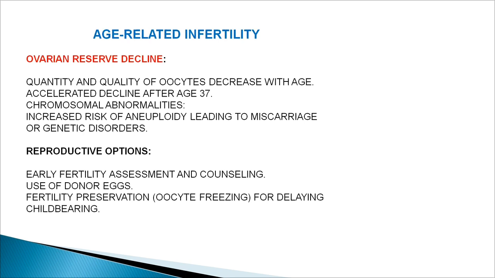Now there is also age-related infertility, in which ovarian reserve decline is important. The quantity and quality of oocytes decrease with age, and this accelerated decline happens after the age of 37. Then there could be chromosomal abnormalities with increasing age, which increase the risk of aneuploidy leading to miscarriage or genetic disorders. Reproductive options include early fertility assessment and counseling, use of donor eggs, or fertility preservation therapies like oocyte freezing for delaying childbearing. Most people are going for this technique nowadays. They freeze their oocytes at a young age so that they can use them later.